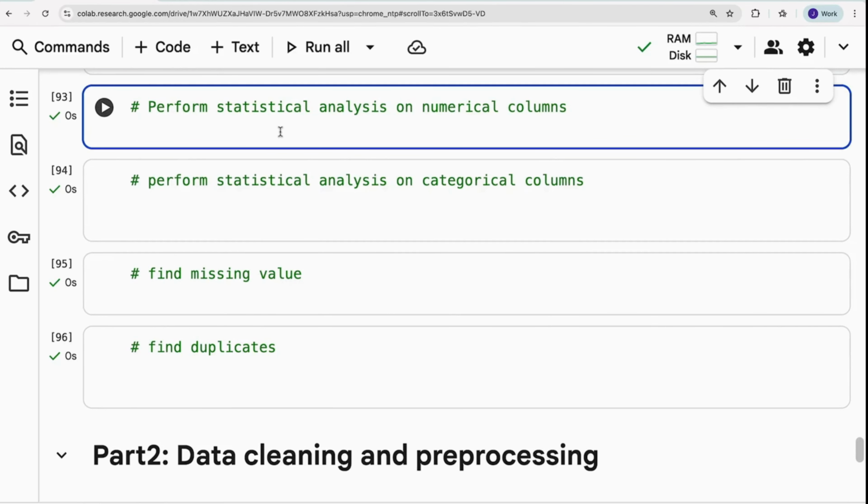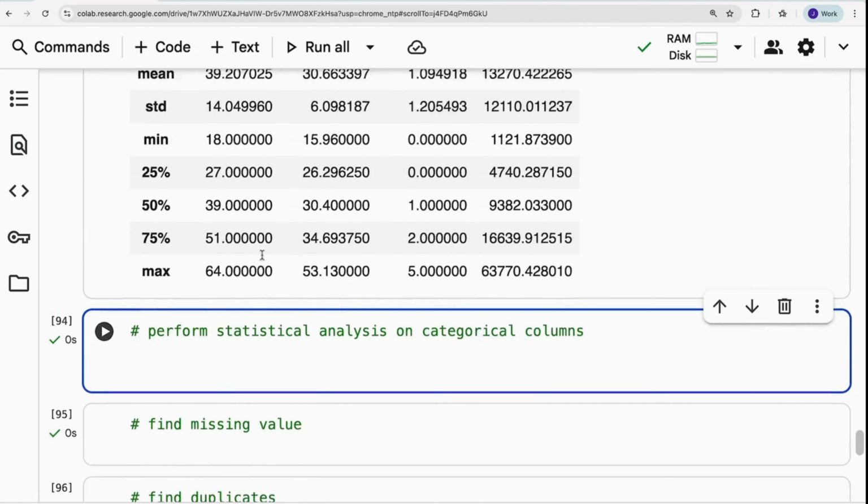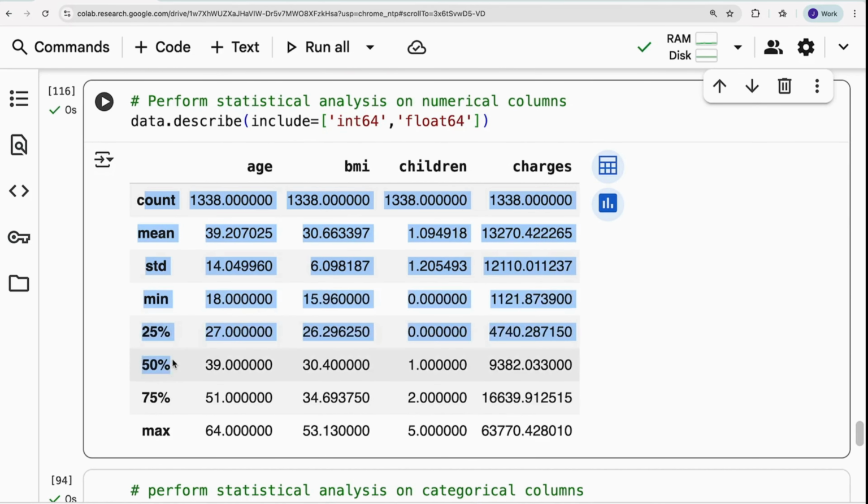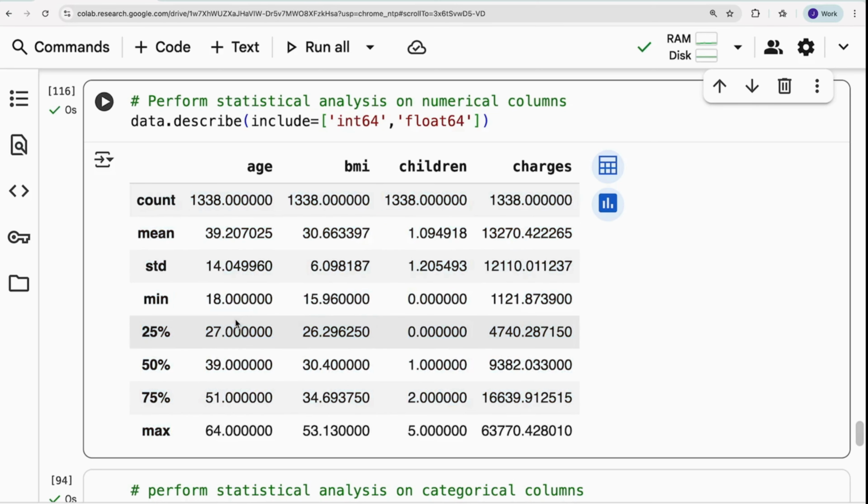Next important thing is, what if I need to perform a statistical analysis on a numerical column? We just use a function called describe. Since we are performing it for numerical columns, include integer64 and float64. That gives you a statistical report on a numerical column. It gives count, which tells how many values, mean, the average value, standard deviation, the variation between values, minimum value, percentiles, the 25th, 50th and 75th values, and also the maximum value.